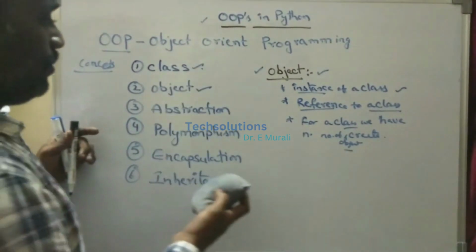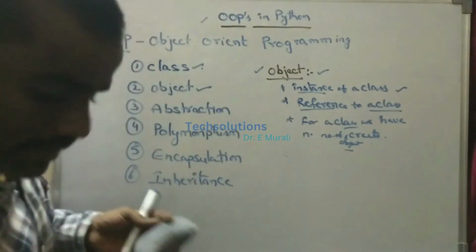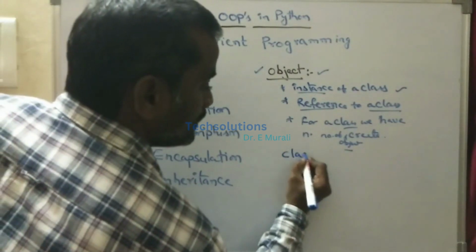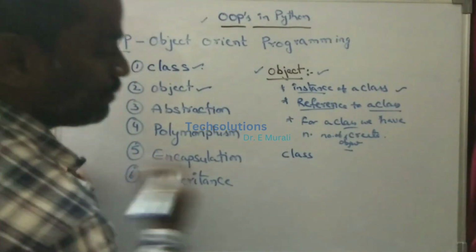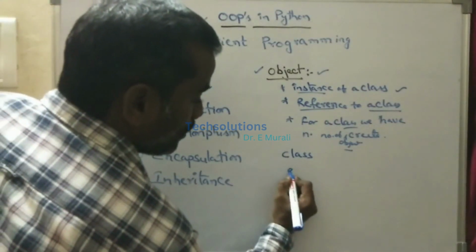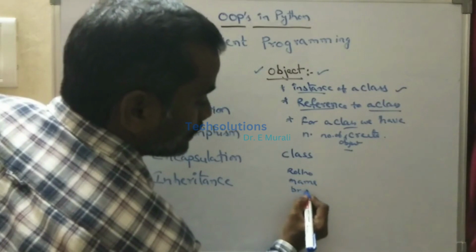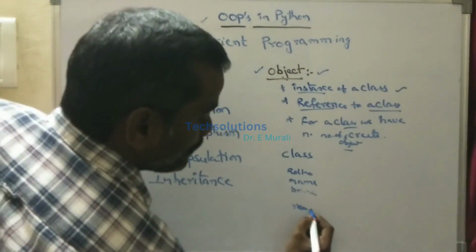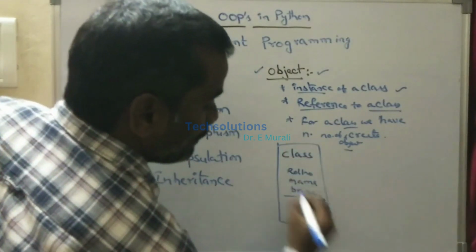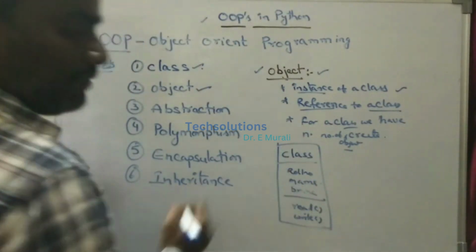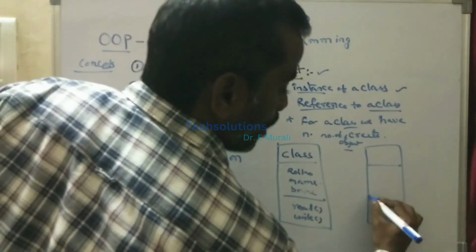Clear? Now I can explain the difference between class and object. Suppose I take one class. This class has some attributes. Suppose the attributes are roll number, name, and branch, and the functions are that I can perform a read function and a write function. Now it is the class. A class is nothing but a group of attributes, that is, variables and functions. For this class, the attribute values we have are now called an object.